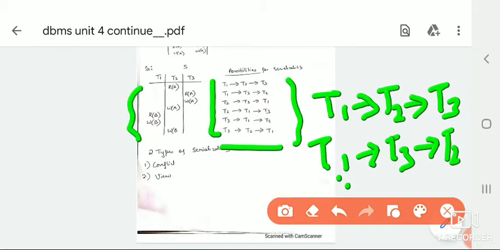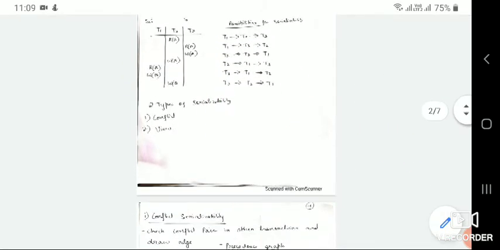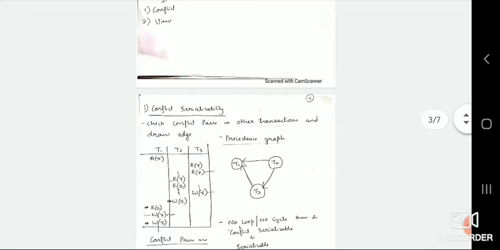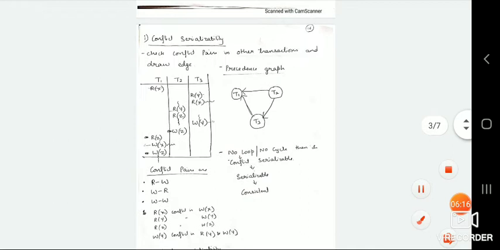If it falls in any of these serializabilities, then it is called a serial schedule. To check serializability, we have two types: conflict serializability and view serializability. In conflict serializability, we check for the conflict pairs. I'll tell you what a conflict pair is later on.